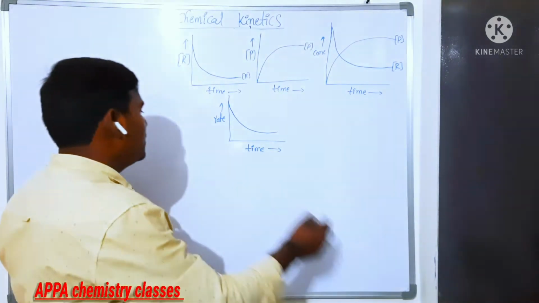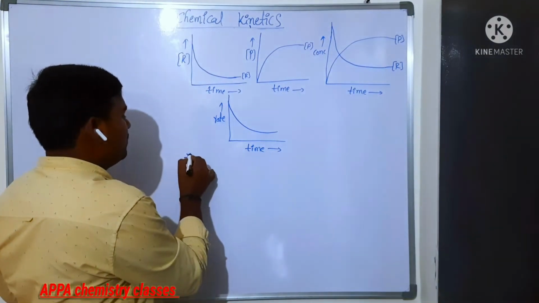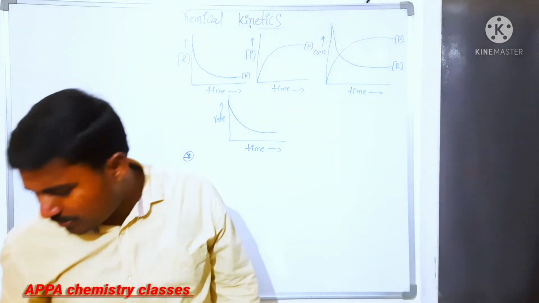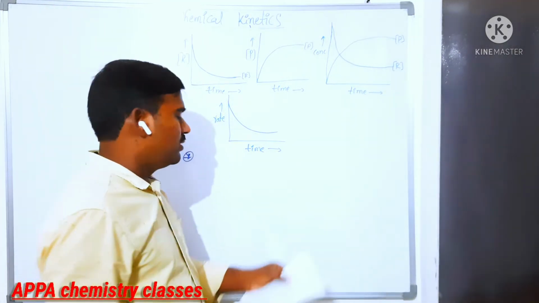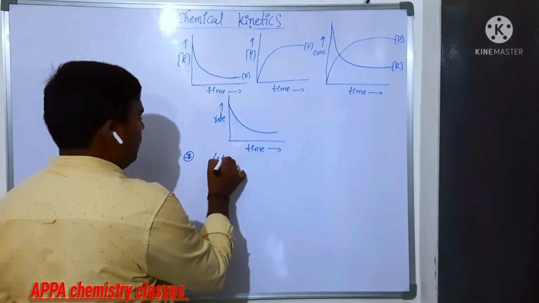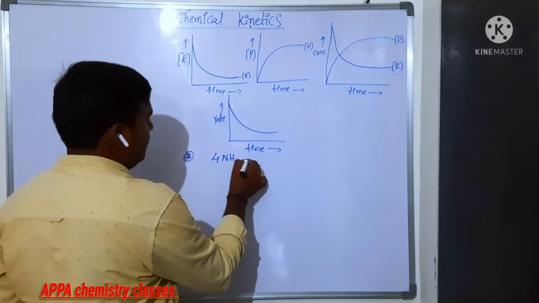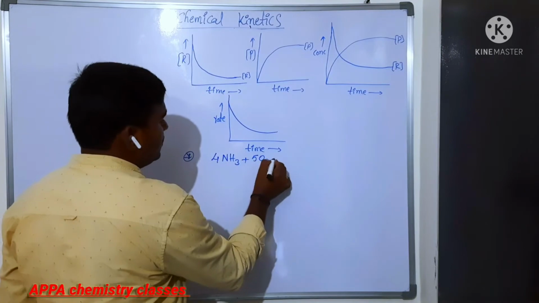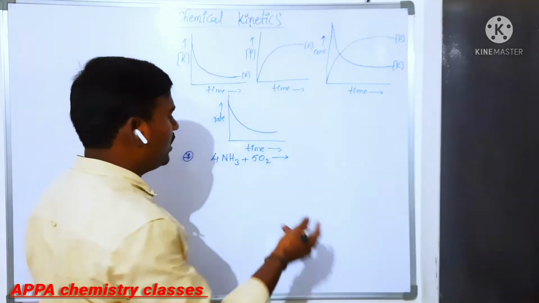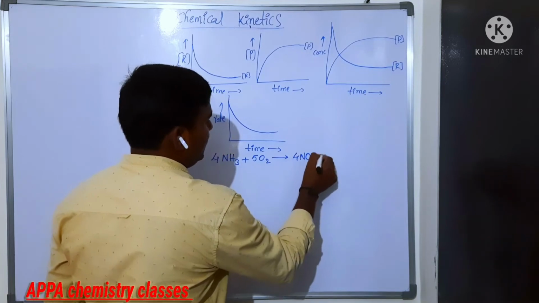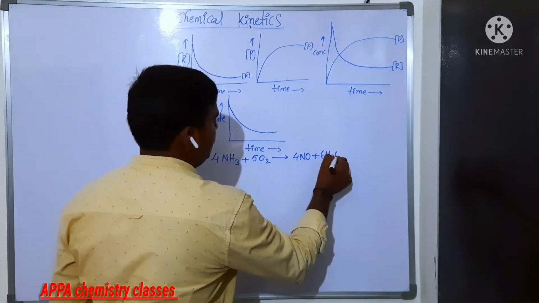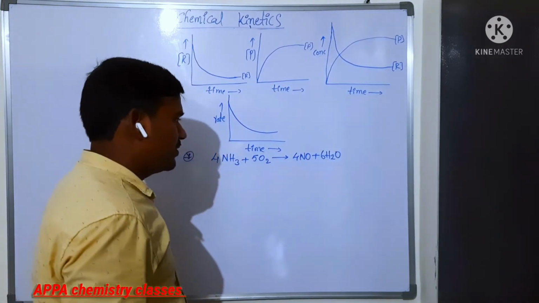Now we are going to see some examples. One simple, easy example we will take. So you can note that down. For this reaction, 4NH3 plus 5O2 gives 4NO plus 6 moles of H2O. This is nitric oxide formation, which we have in the Ostwald process. It is the first step of the Ostwald process.